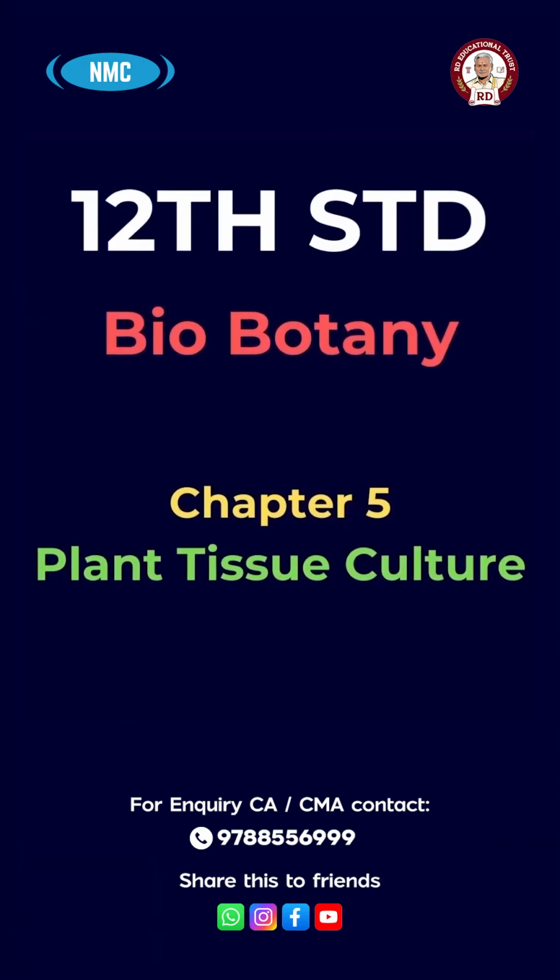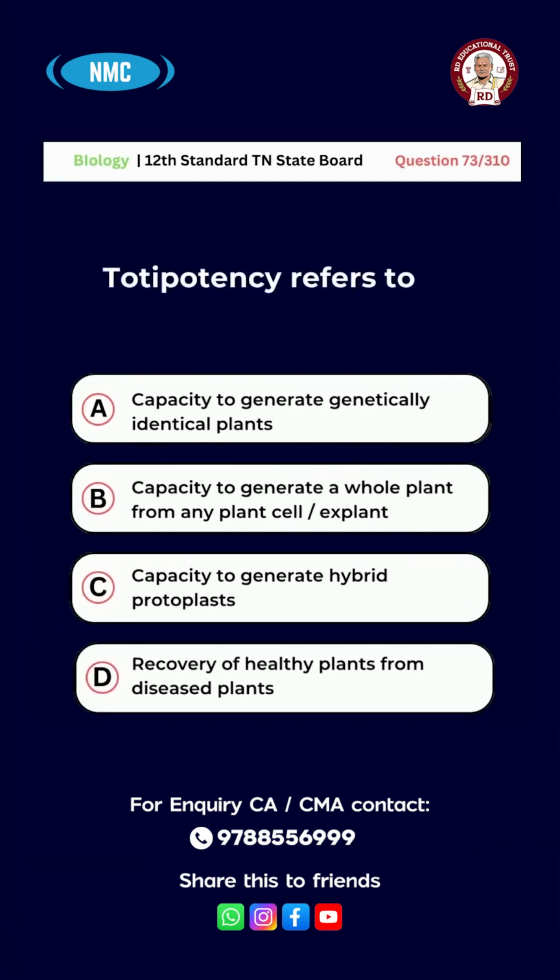Chapter 5. Plant tissue culture. Question number 73. Totipotency refers to option A, capacity to generate genetically identical plants, B, capacity to generate a whole plant from any plant cell, C, capacity to generate hybrid protoplast, D, recovery of healthy plants from diseased plants. The right answer is option B. Capacity to generate a whole plant from any plant cell or explant.